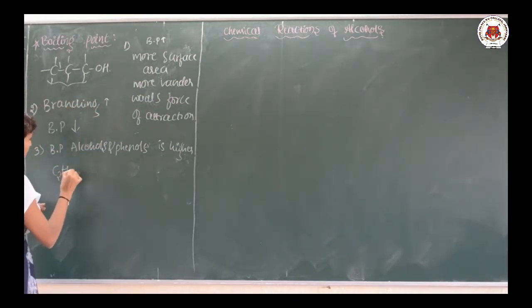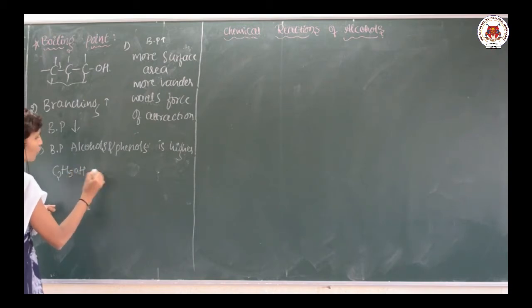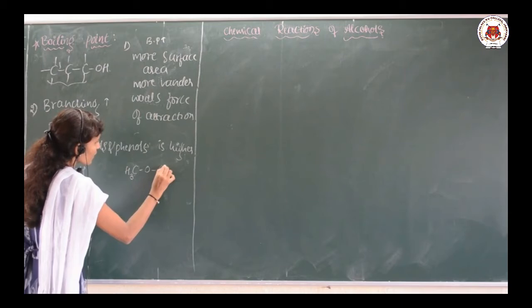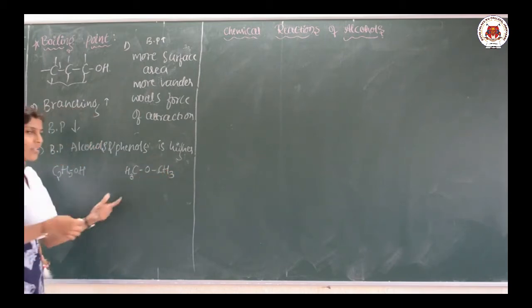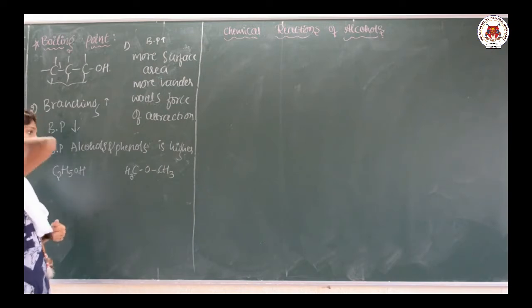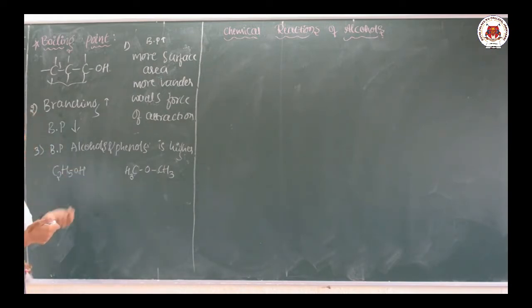This is ethanol, and here is methoxymethane. This is the ether, this is the alcohol. So, what is our point? Alcohols always have a higher boiling point as compared with other classes of compounds like ether, hydrocarbon, haloalkanes, haloarenes. Let me take this one.